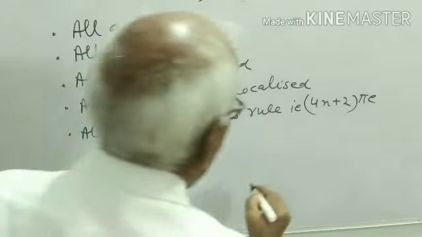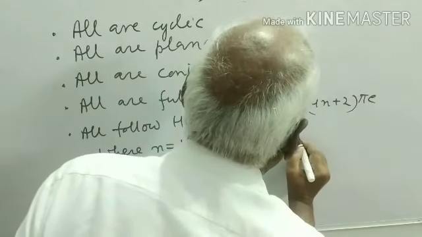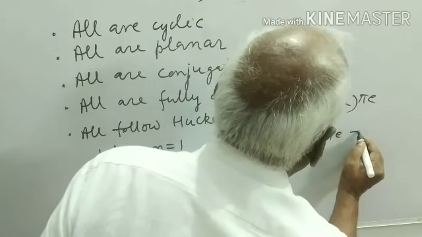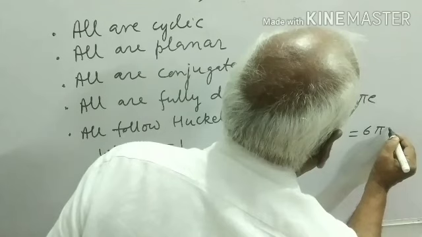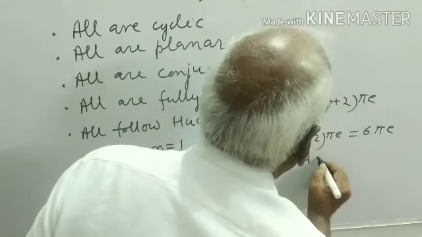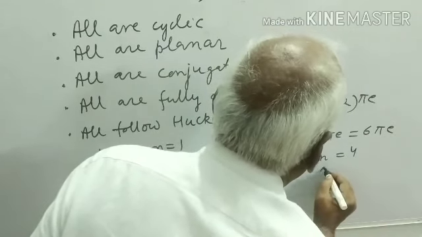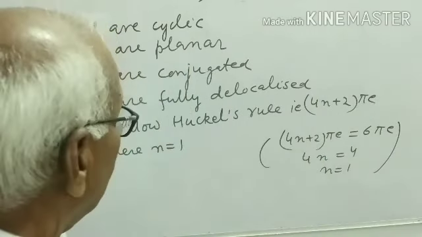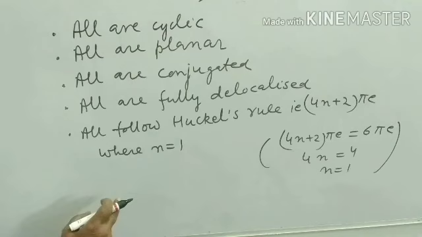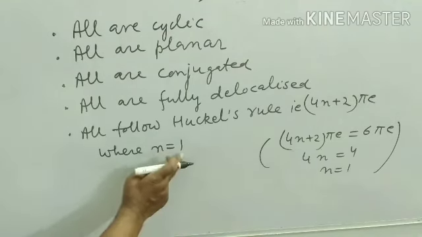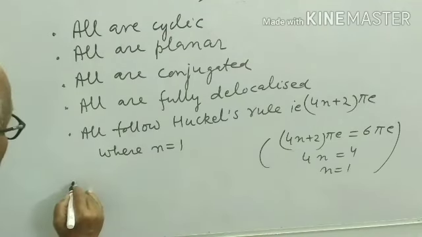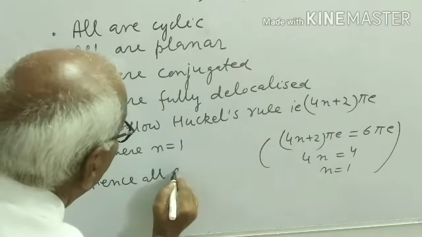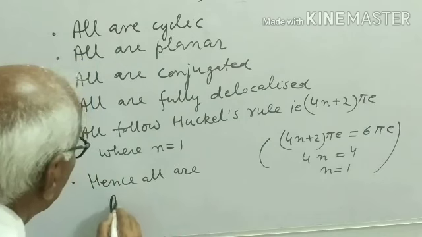To calculate n, 4n plus 2 pi electrons is equal to 6 pi electrons. So 4n is equal to 4, n is equal to 1. So all have n equal to 1. Hence all are aromatic.